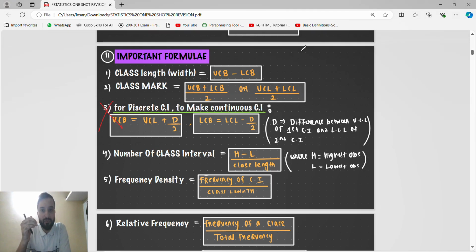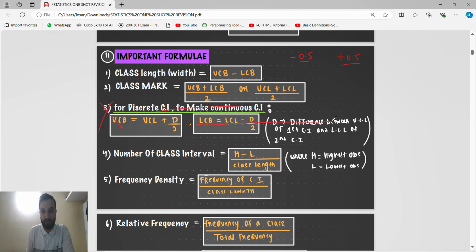Guys, in statistics, every time we will take the continuous data. We will not take the discontinuous data. If a discontinuous frequency distribution is given, we will convert it into a continuous frequency distribution. How will we convert it? From the lower class limit we will subtract 0.5, and to the upper class limit we will add 0.5. Yes, we know this.